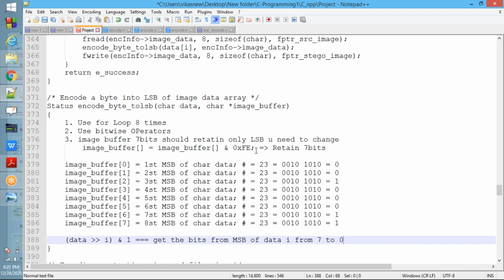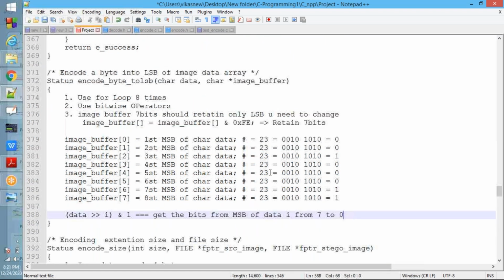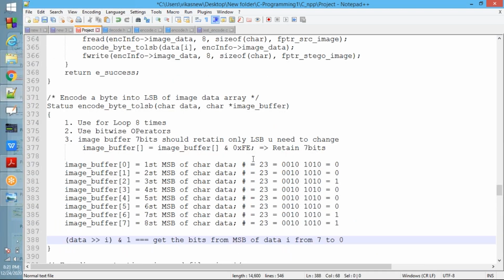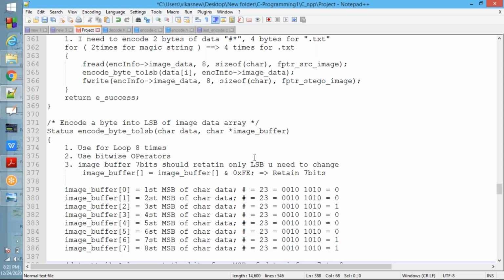So understood everybody this logic? Understood everybody? Please give the response.